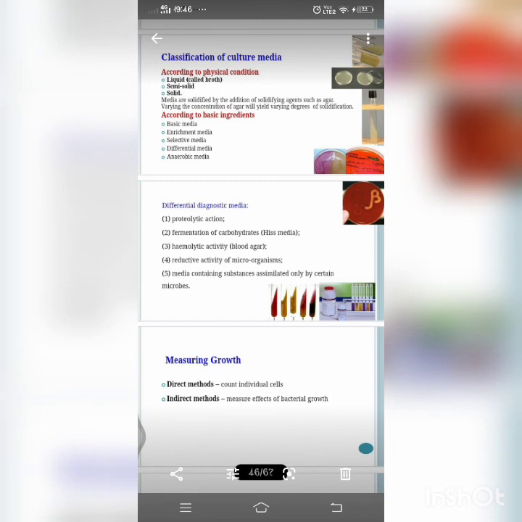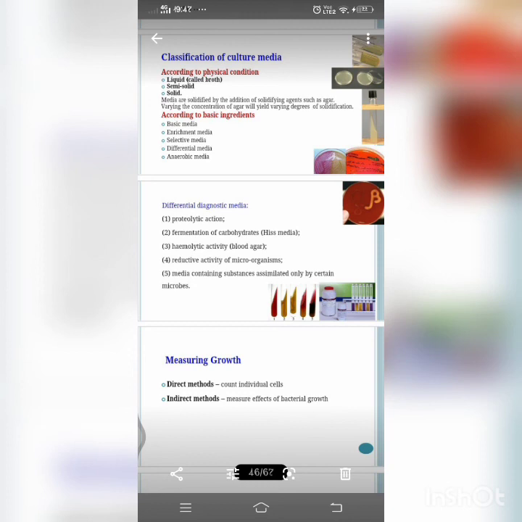Next is sugar media. As the name says, they contain fermentable substances like sugars: glucose, lactose, sucrose, mannitol, 1% sugar in peptone water with an Andrade's indicator and an inverted small tube, the Durham's tube, for gas collection. Actually, I think you can check the diagram in your book. The fermentation of sugars results in the formation of an acid that renders a pink color to the originally colorless medium, and the gas is indicated by the gas bubbles that accumulate in the Durham's tube. This fermentation reaction helps in the identification of the organism.